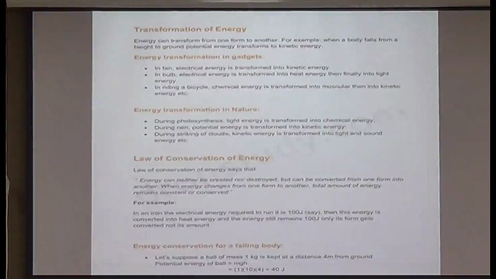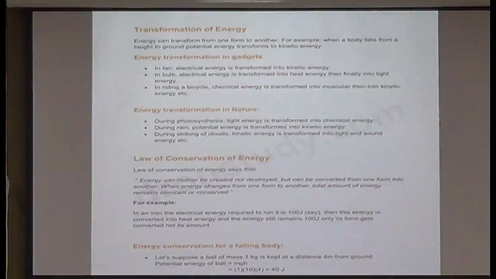Next is transformation of energy. Now whenever an object moves, energy gets transformed or changed from one form to another. For example, in gadgets, you are using a fan. So electrical energy gets transformed to kinetic energy. In a bulb also, electrical energy is transferred to heat and light energy. While riding a bicycle, chemical energy gets transformed to muscular and then the kinetic energy.